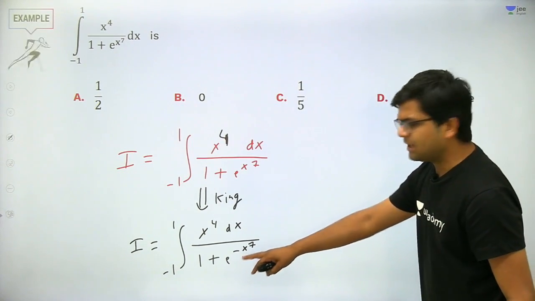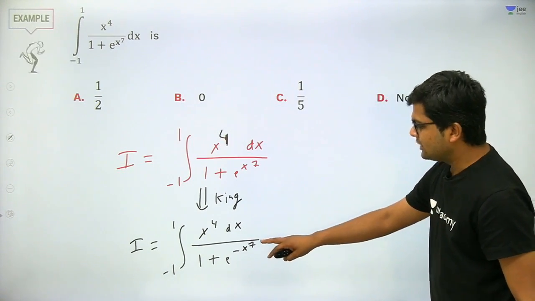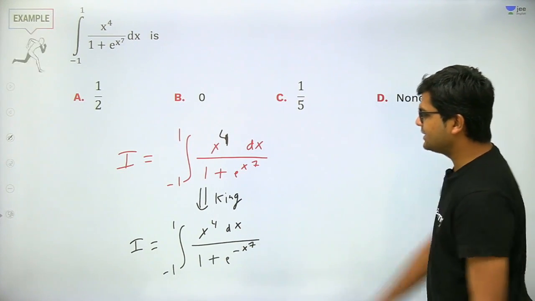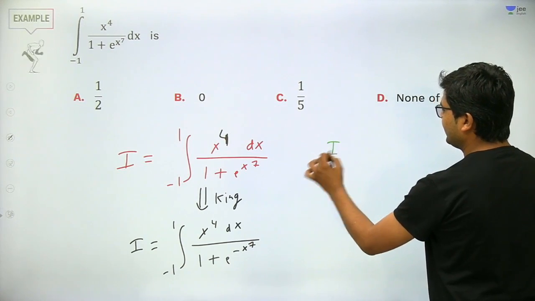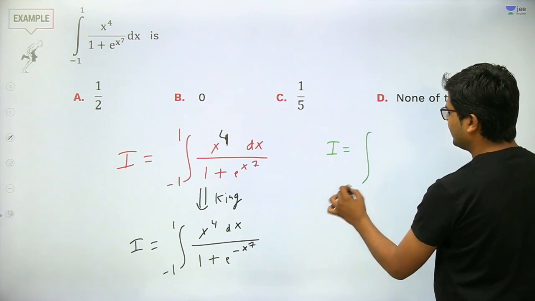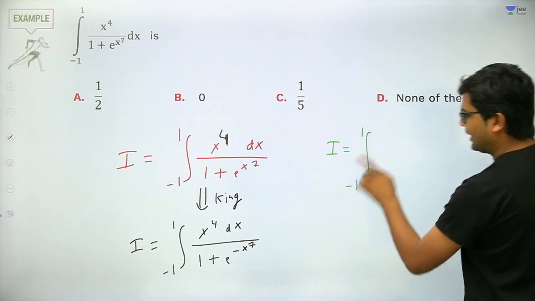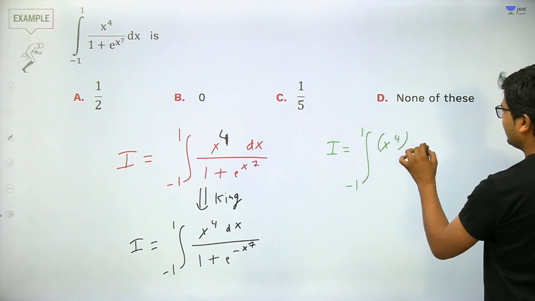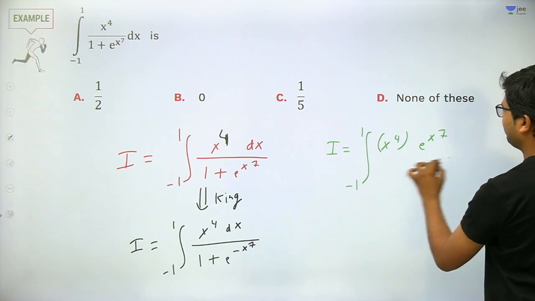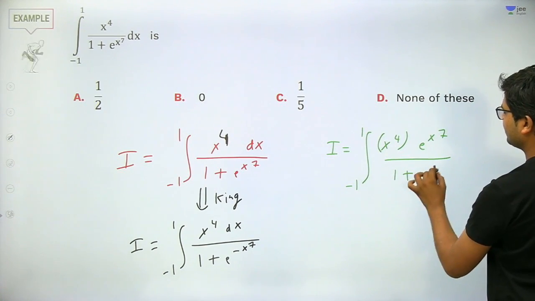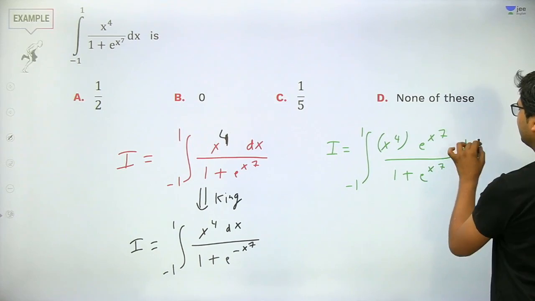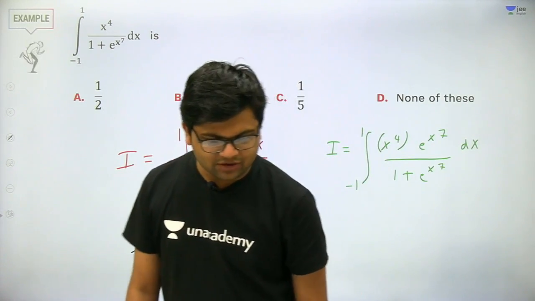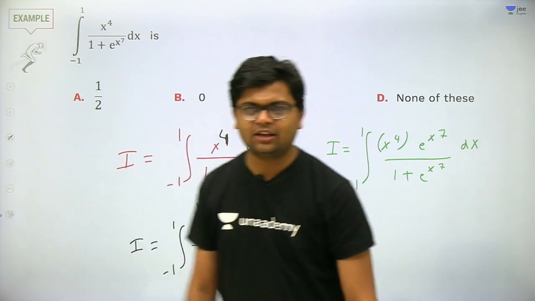Now, e to the power minus x to the power 7 will be written as 1 upon e to the power x to the power 7. Take LCM, and this new I will be written something like minus 1 to 1, x to the power 4 into e to the power x to the power 7 upon 1 plus e to the power x to the power 7. After taking LCM, the denominator will go in the numerator. Very good. C is the right answer, students. Very, very good.